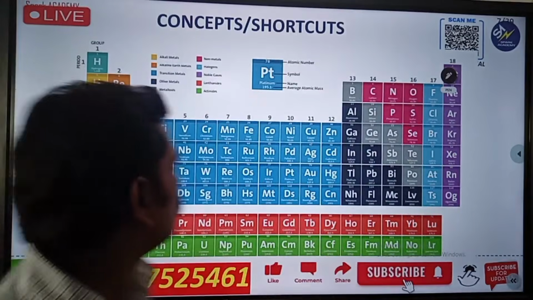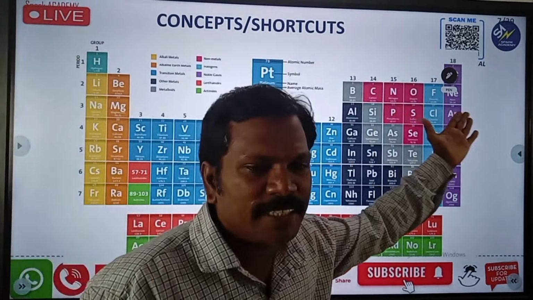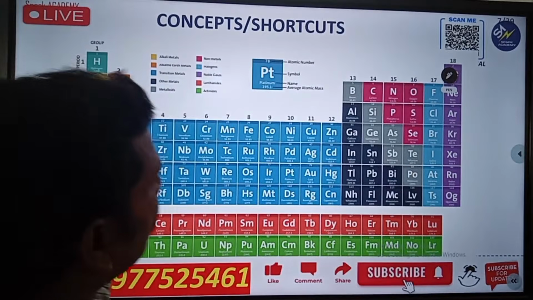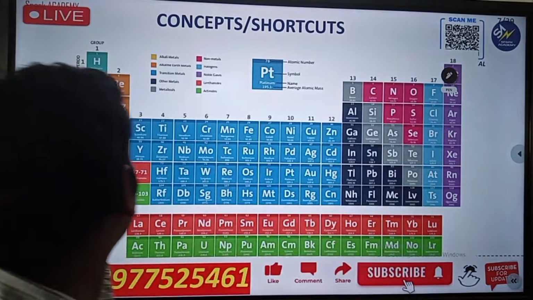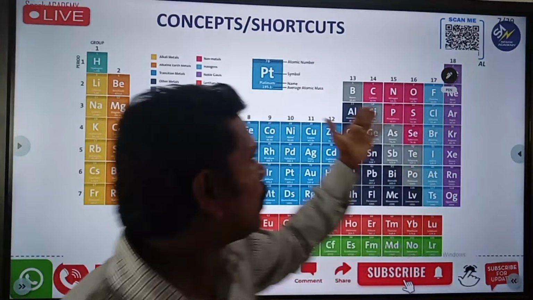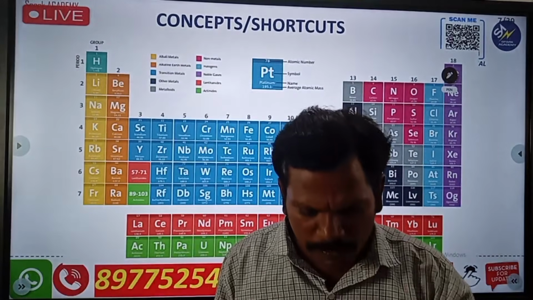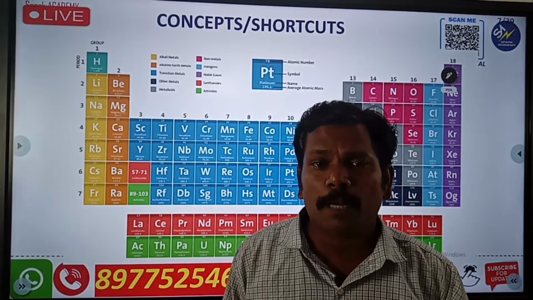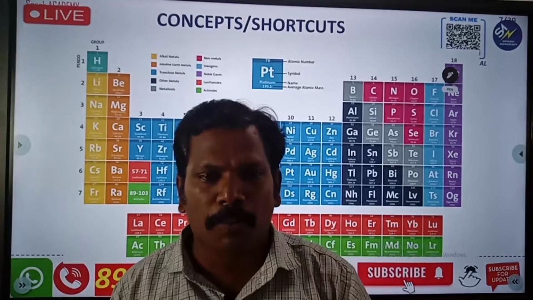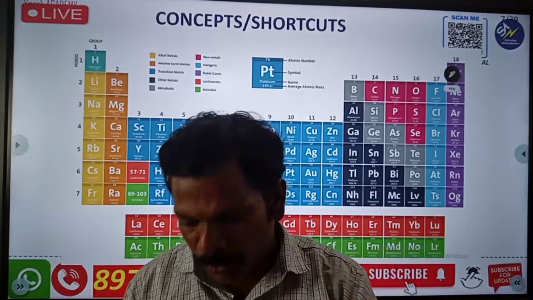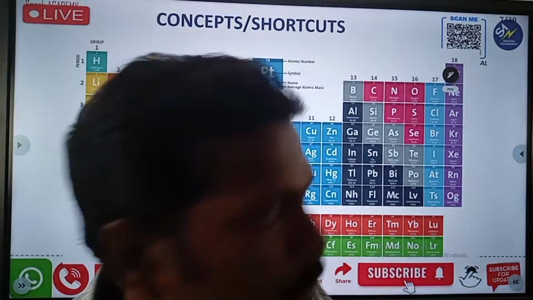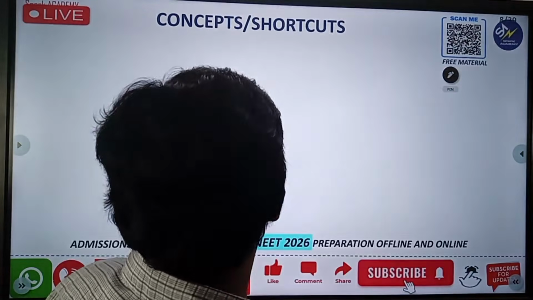Yes or no? H is there, Cl is there, hydrogen chloride. Li is there, Cl is there. Na is there, F is there. Not only that, in H2O, O is there, H is there. So these individual elements combine together and form a bond. That is the bond. Right now we are discussing chemical bonding. Let's go for the concept.